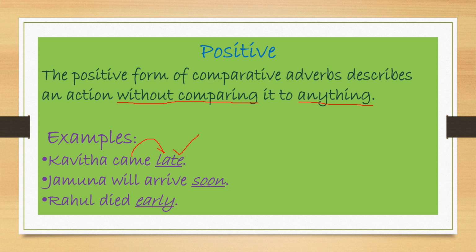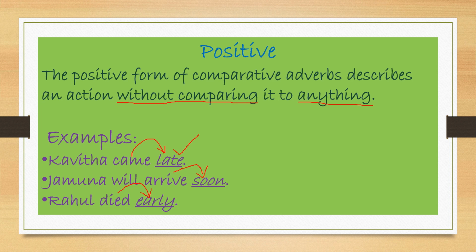Jamuna will arrive soon. Arrive when? Soon. Rahul died early. When? Early. See, just now I said that early is not manner, it shows time. So that's why we do not use more early, most early, but earlier, earliest. Right? Now we go to the comparative.